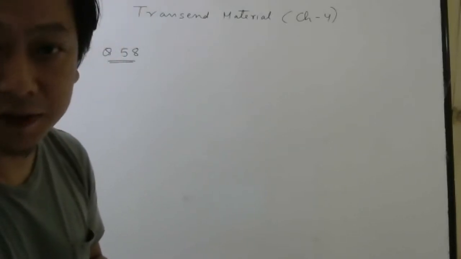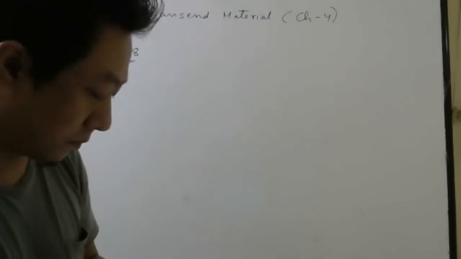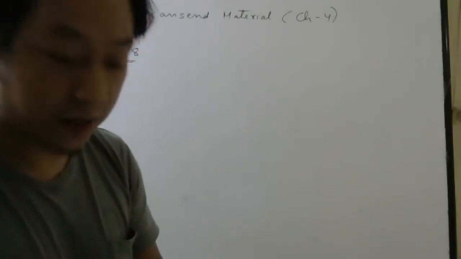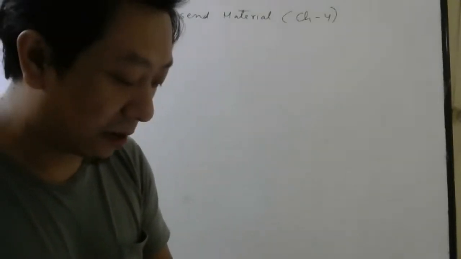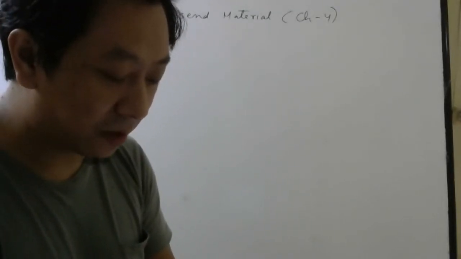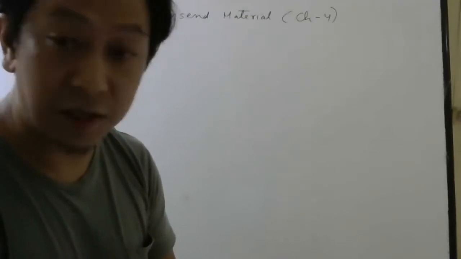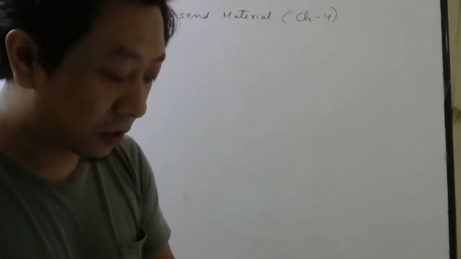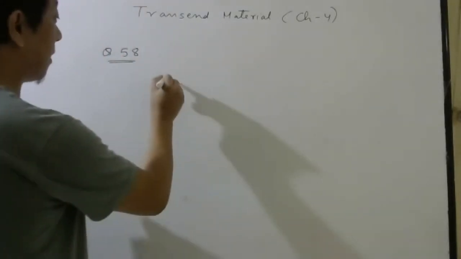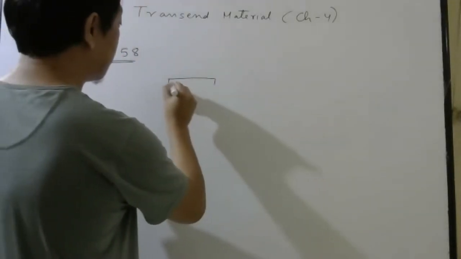Question number 58. The question says a bar magnet of length L and magnetic dipole moment capital M is bent in the form of an arc as shown in the figure. The new magnetic dipole moment will be? Initially your bar magnet is like this.